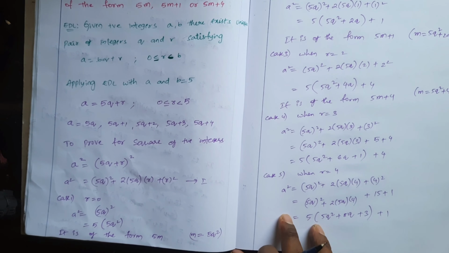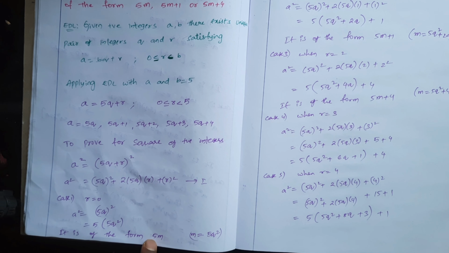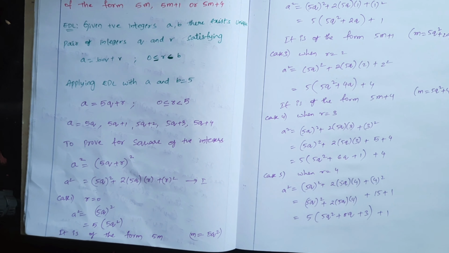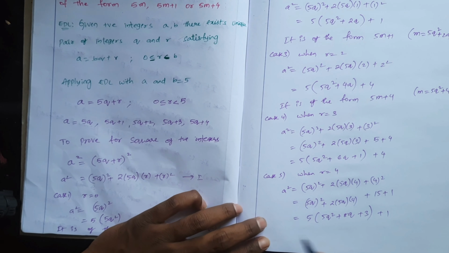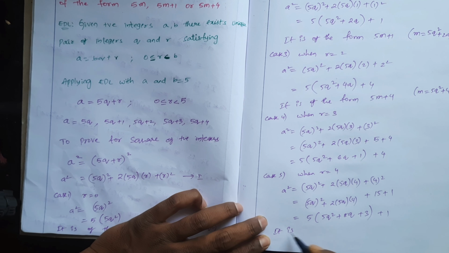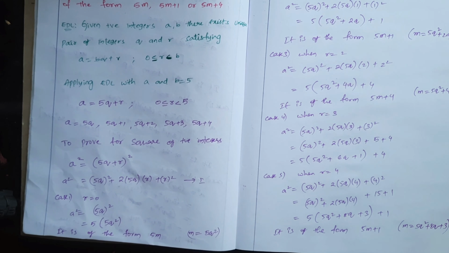And when r is equal to 4, the square leaves remainder 1. So the square of any positive integer may be in the form 5m, 5m plus 1, 5m plus 4, but not 5m plus 2 and 5m plus 3. It is of the form 5 into m plus 1, where m is equal to 5q square plus 8q plus 3.